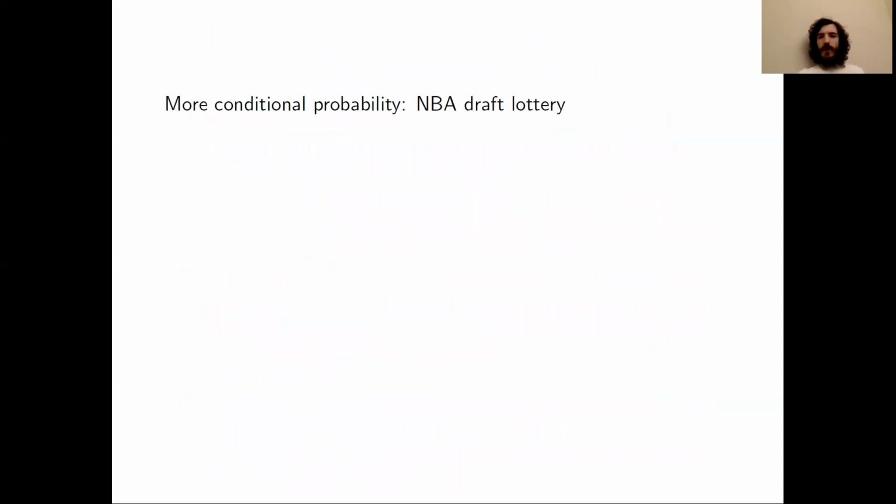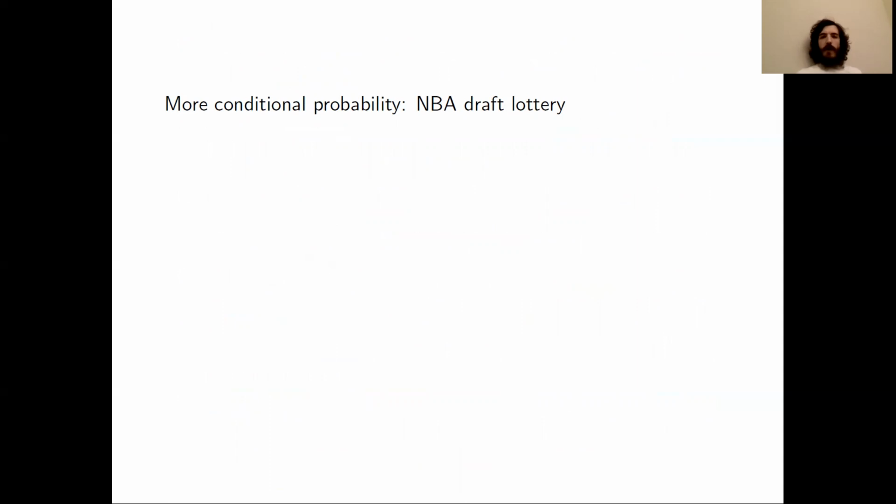Let's do one more example problem with conditional probability. We've seen a similar problem before, but I got a lot of questions about that one. So I thought we should do one that is pretty similar, but a different problem.